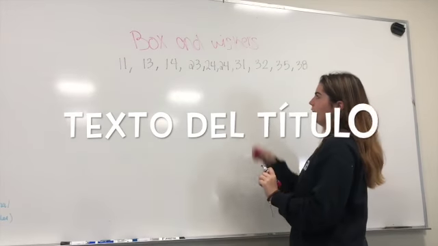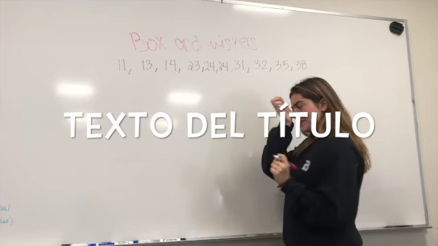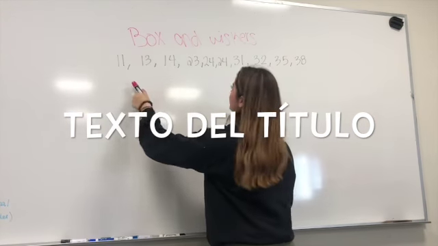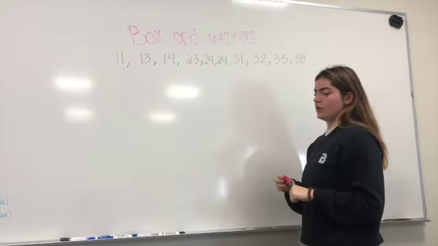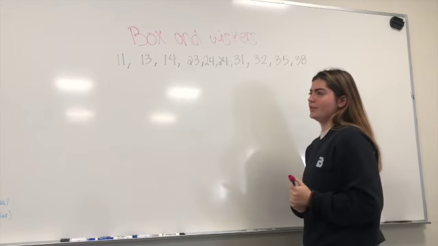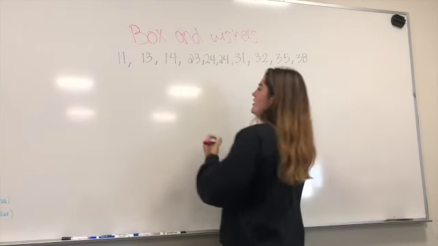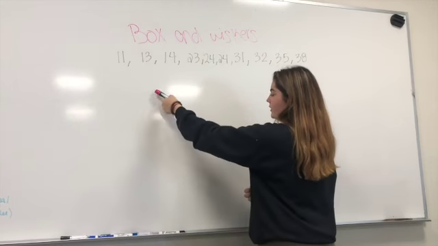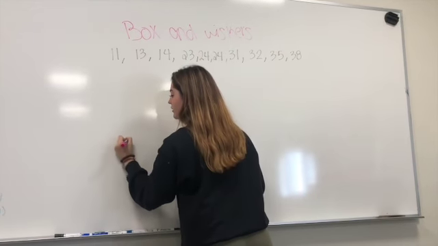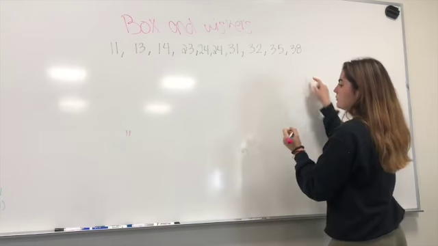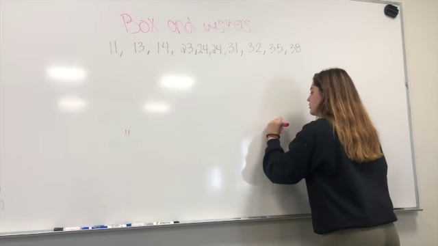So today we're going to learn about the box and whiskers case. So first you need to start by organizing your numbers in order. In this case, they are already organized. Then after, you need to find the least number, which is 11, and the biggest one, which is 38.